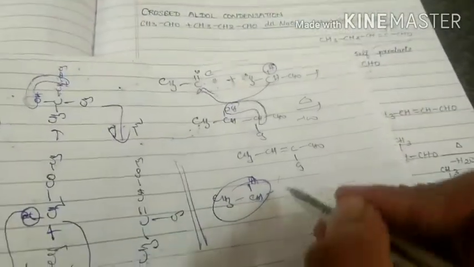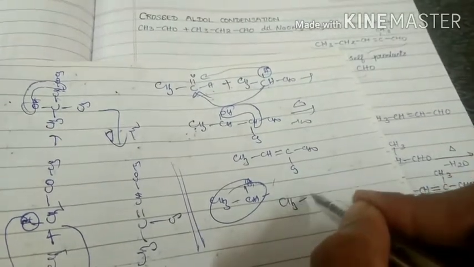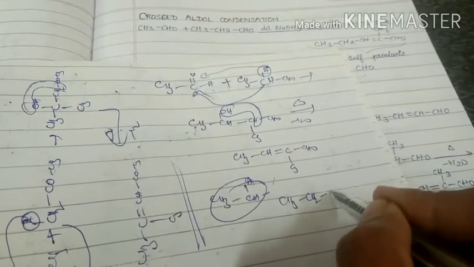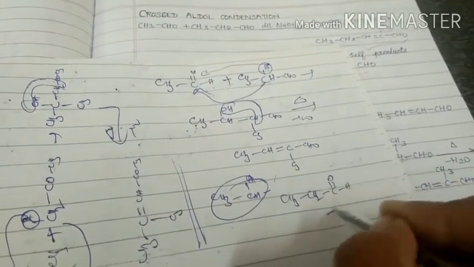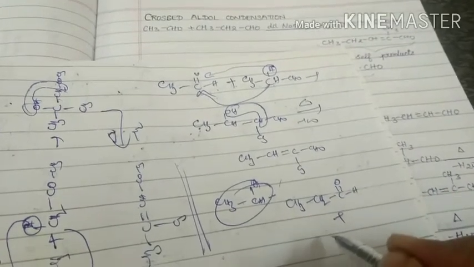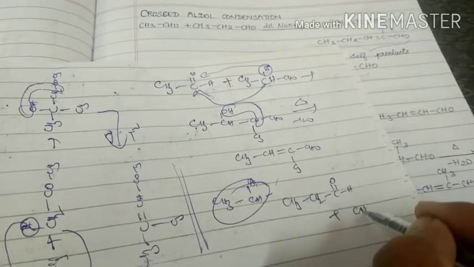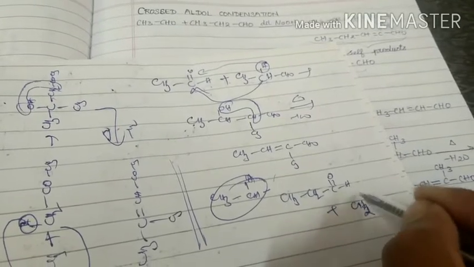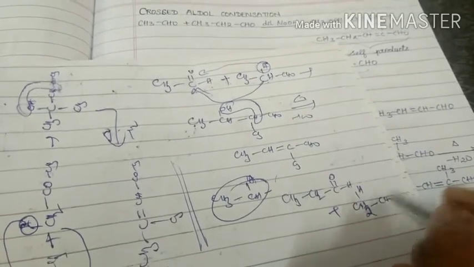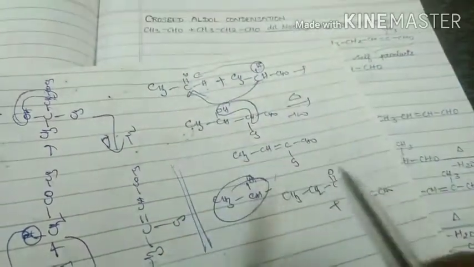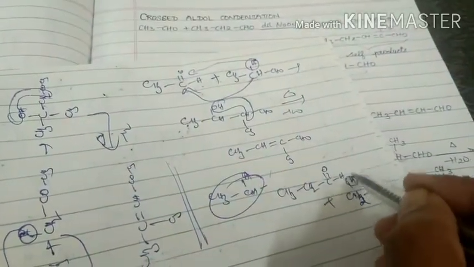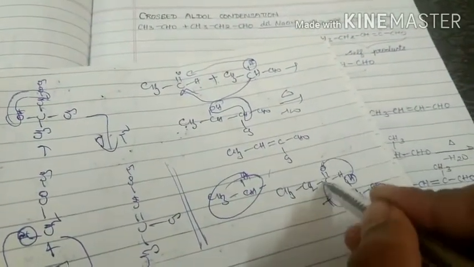When this compound reacts with this one, in the first structure, every time we have to write the aldehyde structure separately. In the second structure, we write the alpha hydrogen separately. Now this will be first, this will be second. This hydrogen is going to attack here, this carbon is going to attack here.